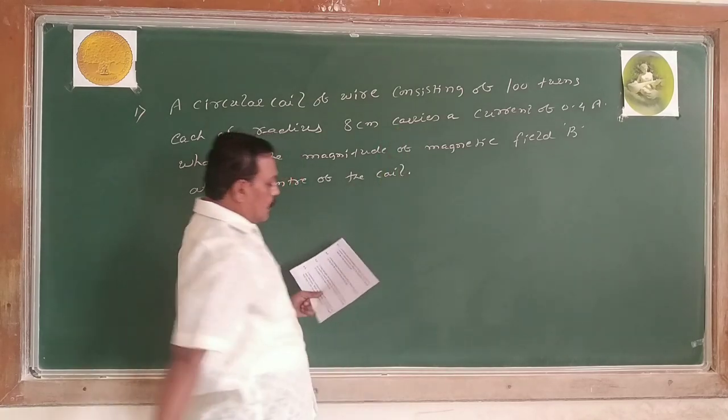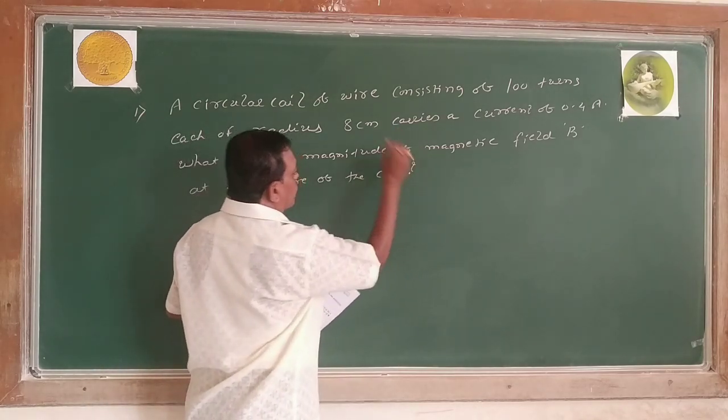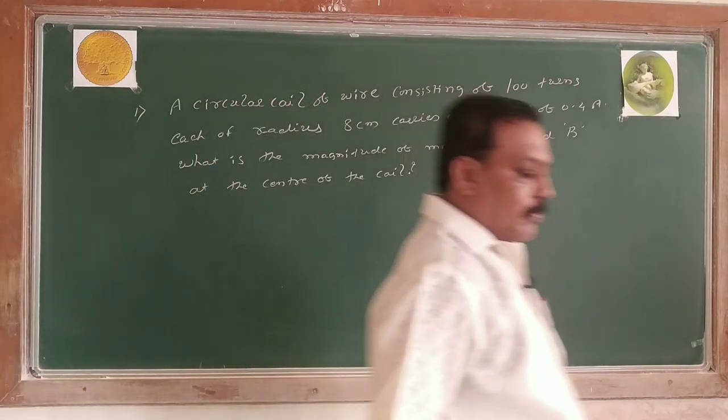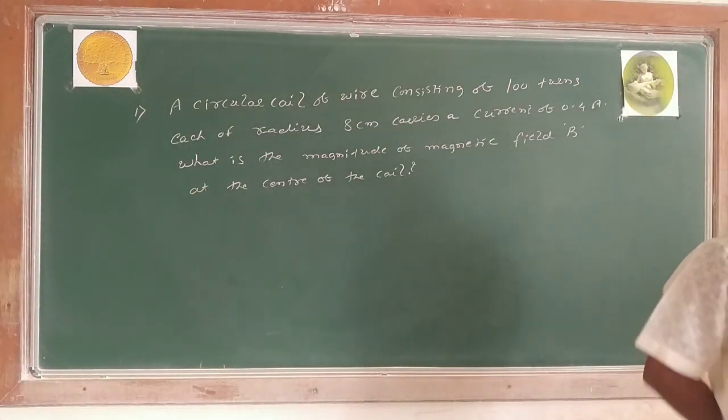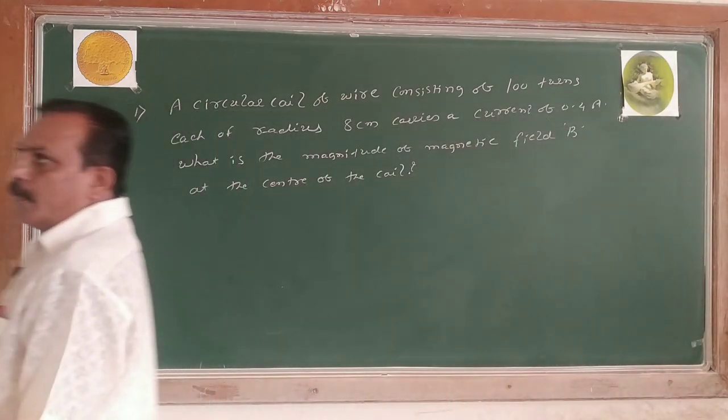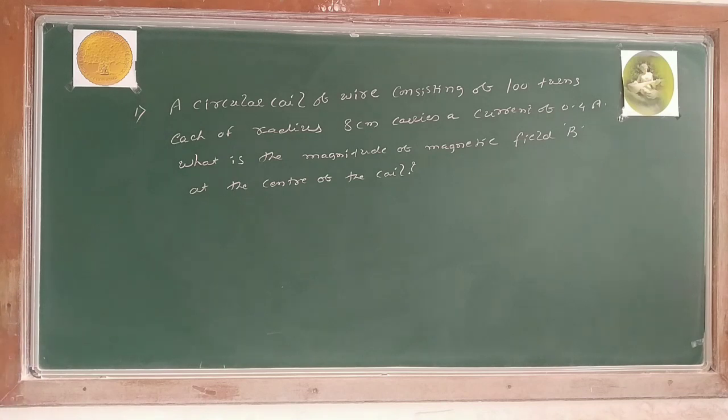Now this is my problem. So I am solving only NCERT problems. Almost all the NCERT problems should be solved here, because in exam he is going to ask only NCERT problems. A circular coil of wire consisting of 100 turns, each of radius 8 centimeter, carries a current of 0.4 ampere.